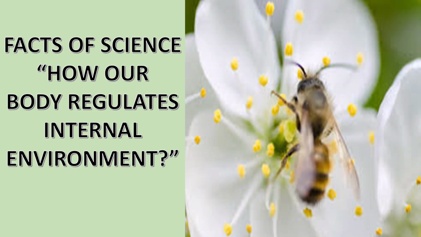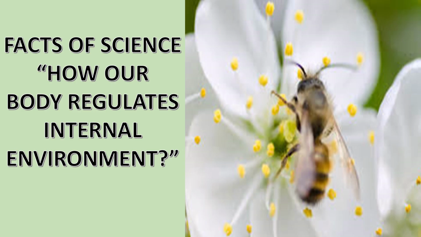Now we have to find out in which way our body regulates its internal environment. For example, in our body, how water balance occurs, how pH regulation occurs, how temperature regulation occurs. So our body regulates its internal environment.